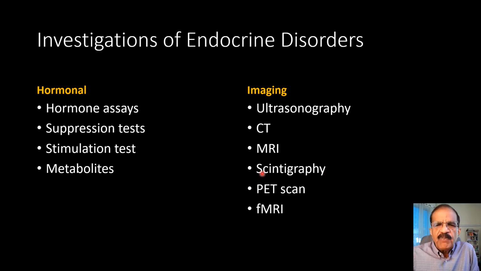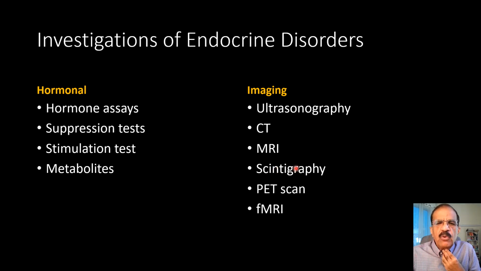Scintigraphy uses radionuclide substances. We know that a certain substance is taken up by the thyroid gland, for example. Now, if we administer that radioactive substance, radioactive iodine in this case, that will be taken up by the thyroid tissue, not only in the thyroid gland in its anatomical position.